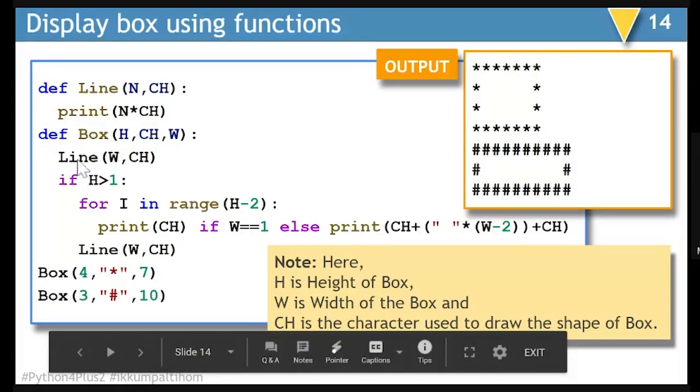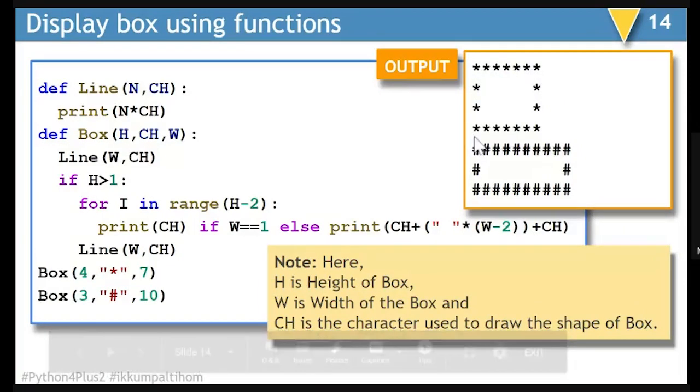While making the box, the top and bottom lines I'll be drawing with the help of another function. This function's role is just to simply display n times the character which you have passed. Whereas the role of the box function is to draw a line on top, and if the height of the box is more than 1, then it is going to run a loop where it is going to display ch on both the sides. If your width is only 1, then it is going to display a single character, and if it is more than 1, then on both the sides it is going to show the character, so that inside the box you will have a hollow space.